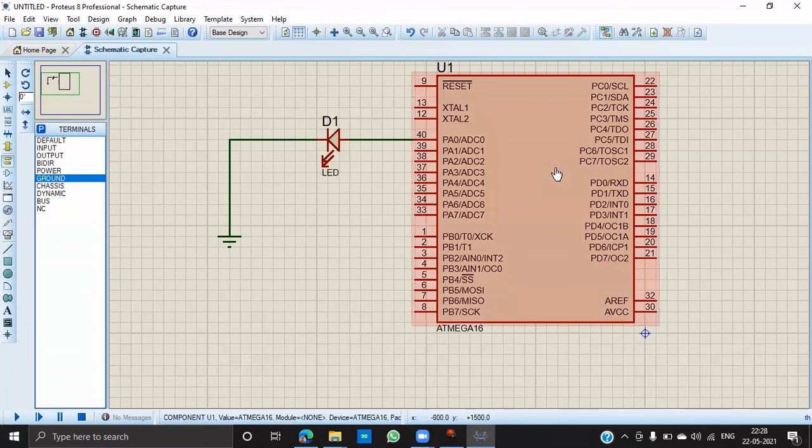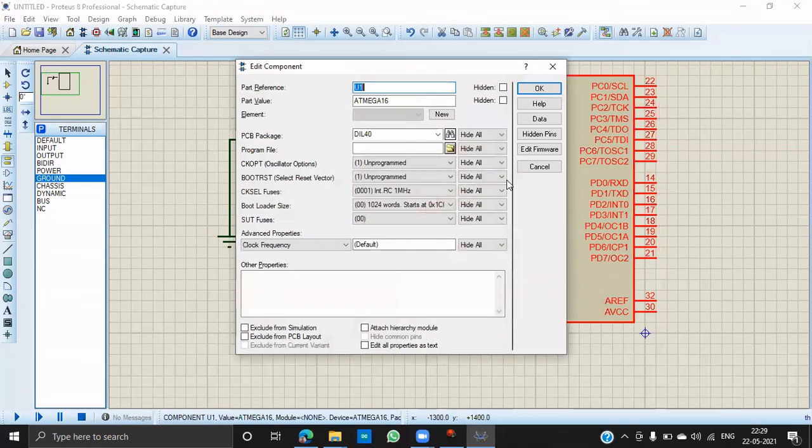So how to run this? Because we have written the program in Atmel Studio, but in the simulation we do not have the code. For that, you just need to add the file. If you click here, this is the program file. In Atmel Studio, while you are building the code, that means compiling it, it will automatically create the hex file. You need to copy that hex file into this row.